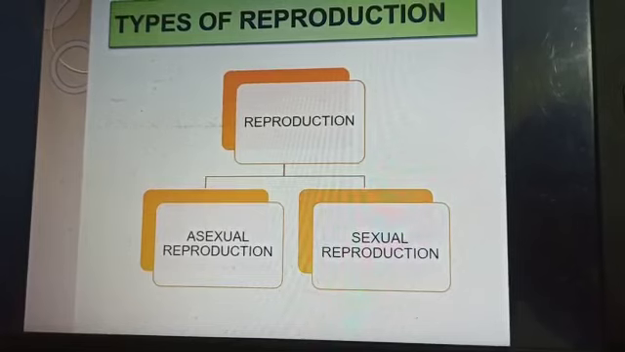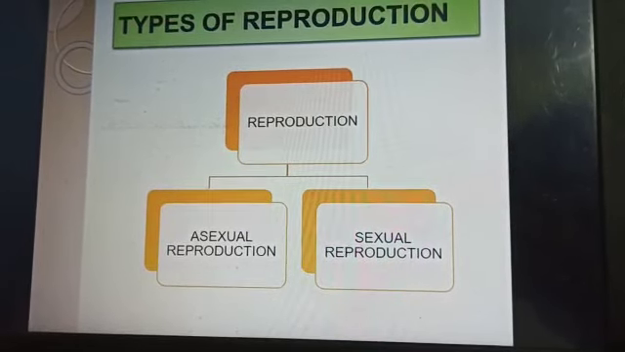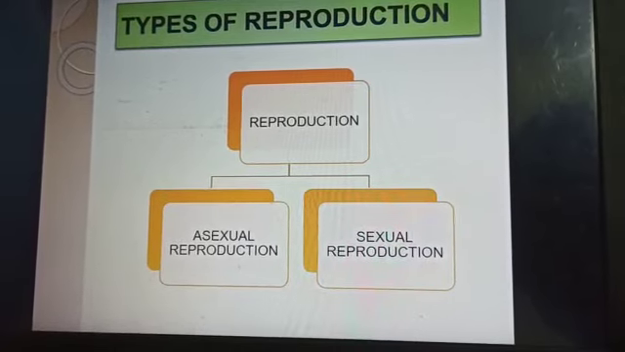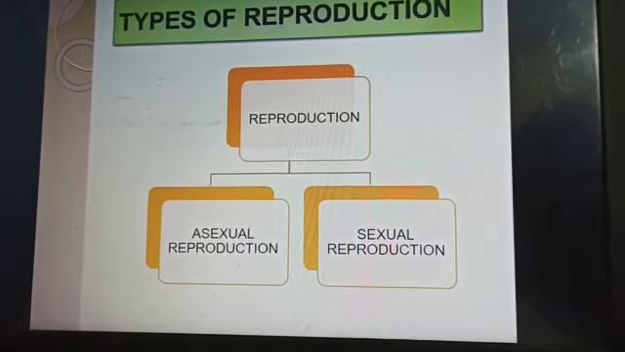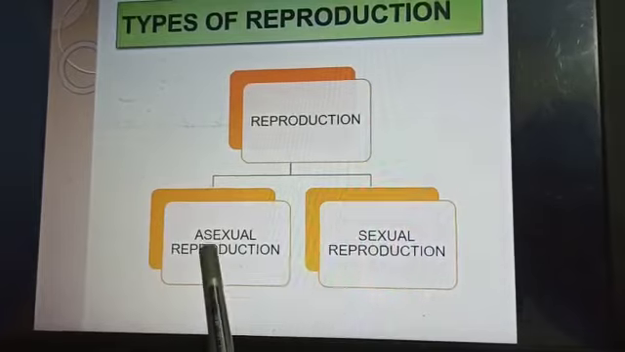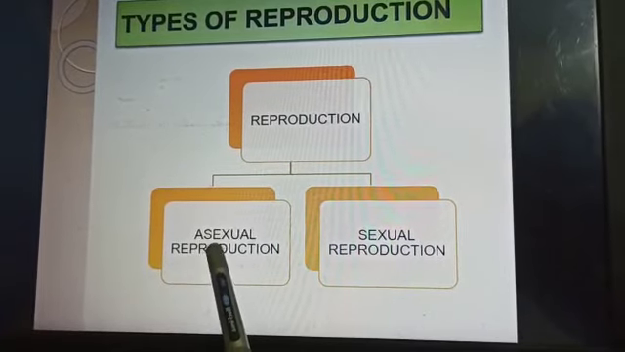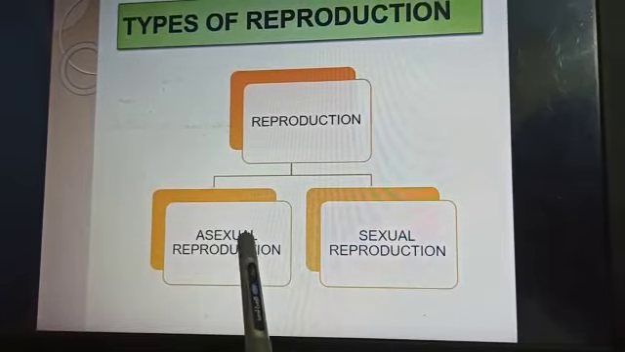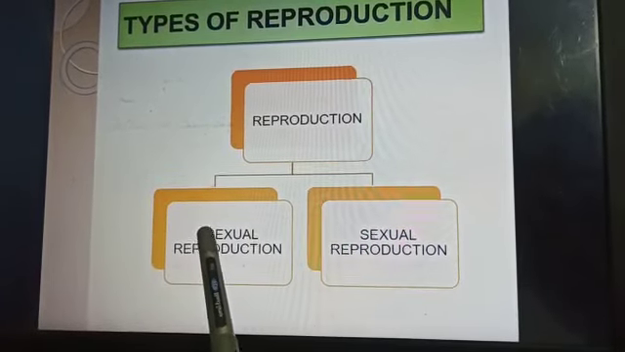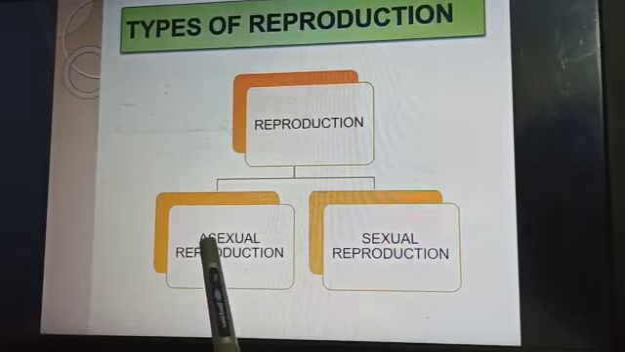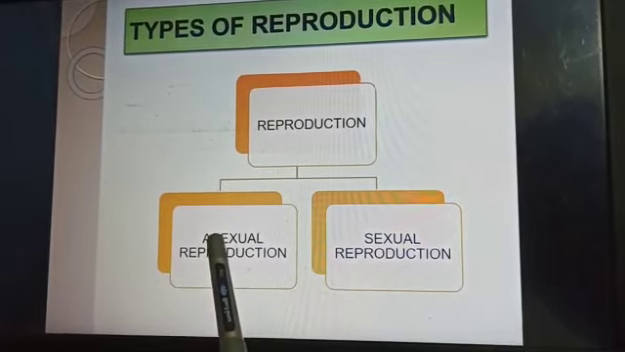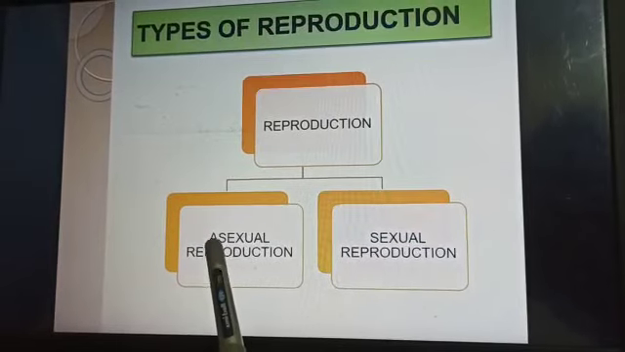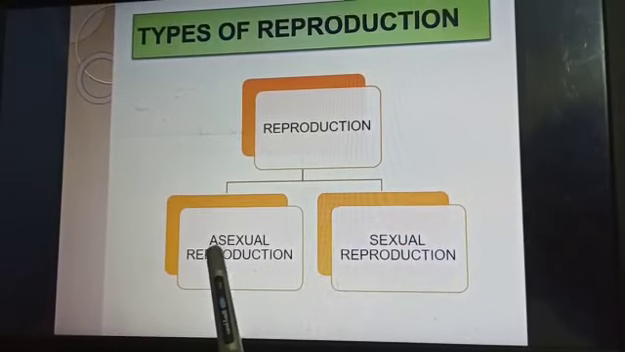Reproduction is basically of two types. Number one, asexual reproduction, and number two, sexual reproduction. Asexual reproduction means that sex organs are not involved. Reproduction is there, but without sex organs, called asexual. A means not.